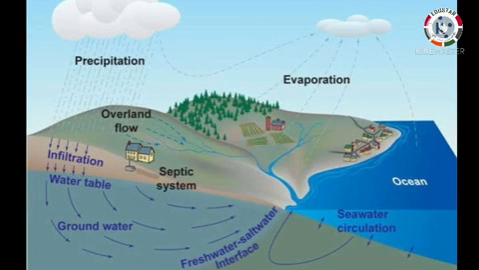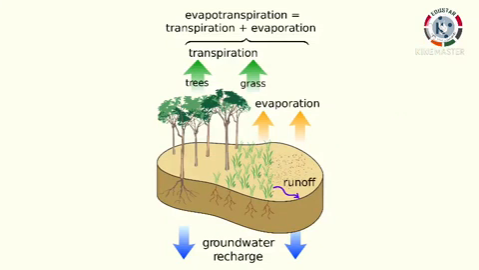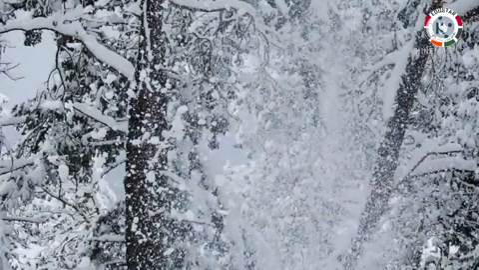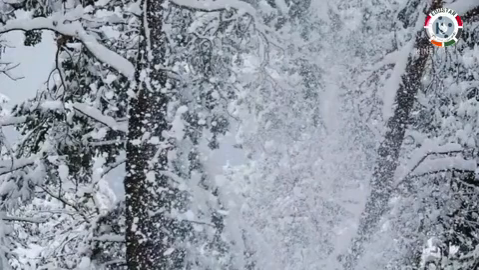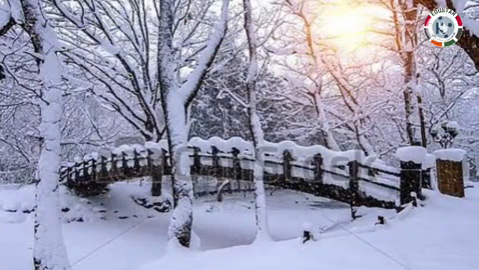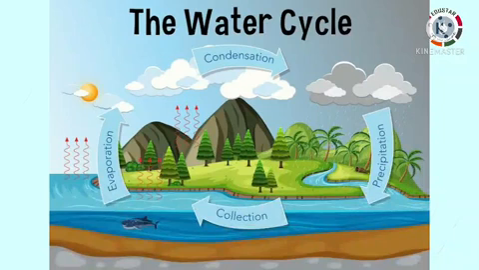Due to rain, the level of underground water also increases. The underground water helps in the growth of plants. Precipitation may fall as hailstones, drizzle or sleet. In extreme cold climates, the raindrops freeze. They then fall as snow. This change of water from one form to another is a continuous process and it never stops. This process is called the water cycle.